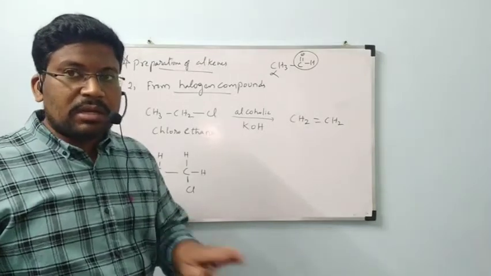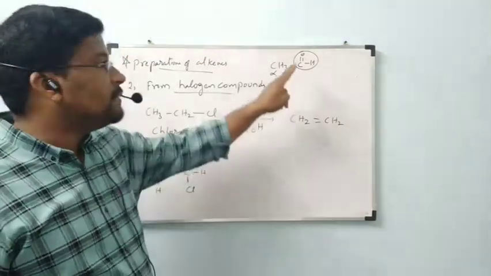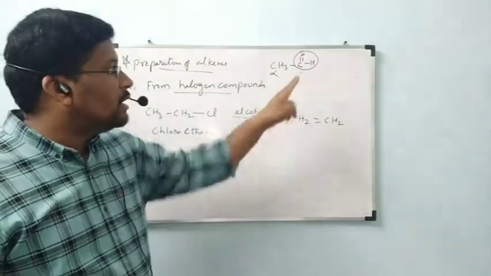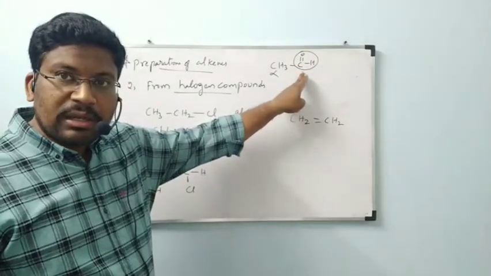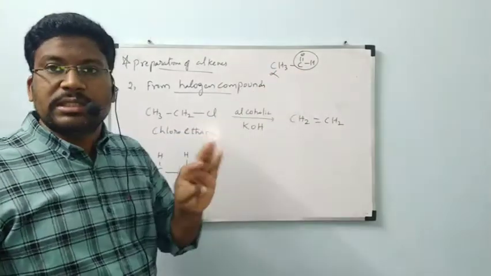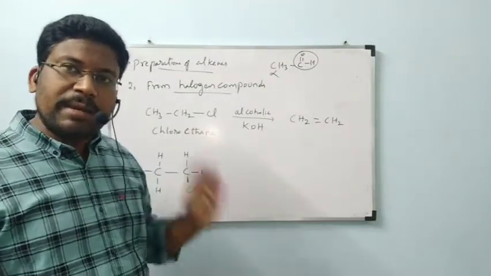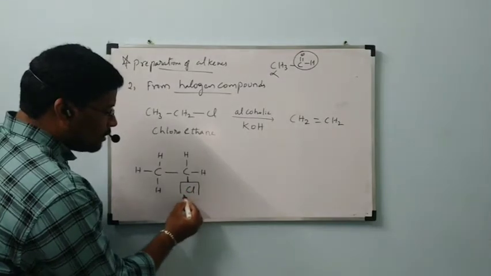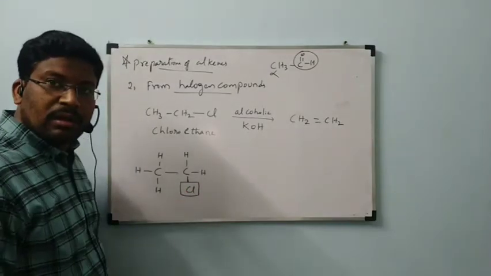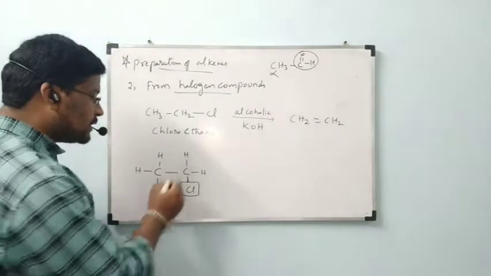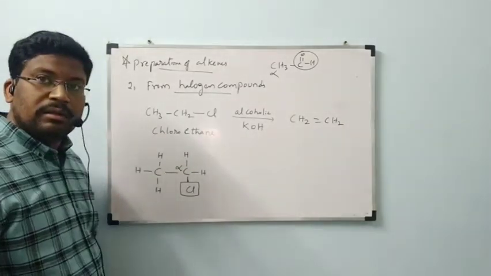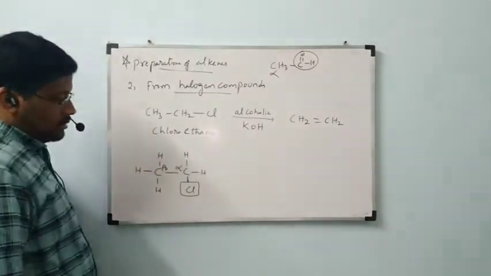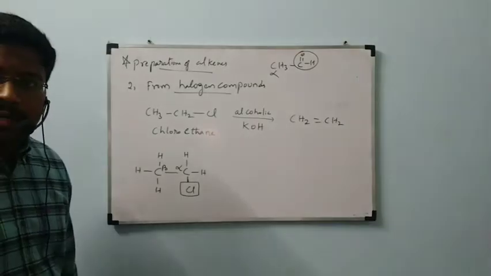That is the normal representation, not IUPAC. In IUPAC, numbering will be given from here as 1 or 2. But in normal representation, this is a functional group totally. The carbon bonded to that functional group is called the alpha carbon. The next carbon is called the beta carbon. Like this here, this is the substituent. This substituent is bonded to a carbon, and that carbon is called the alpha carbon. That alpha carbon is bonded to one carbon, that is called the beta carbon.